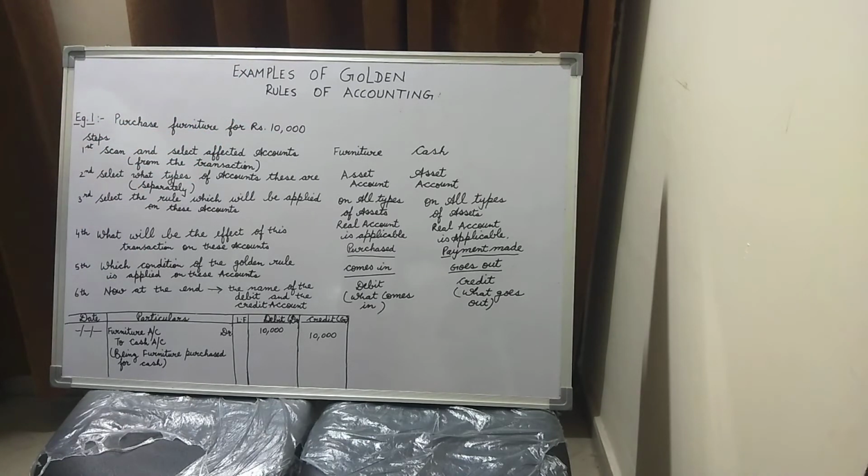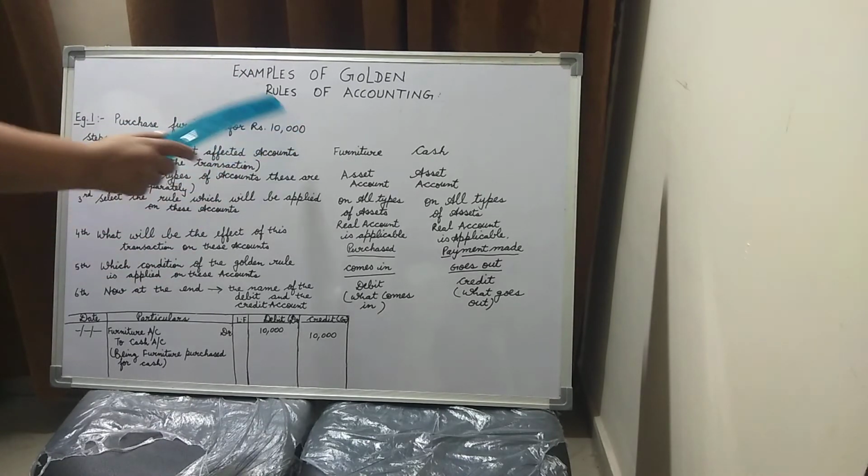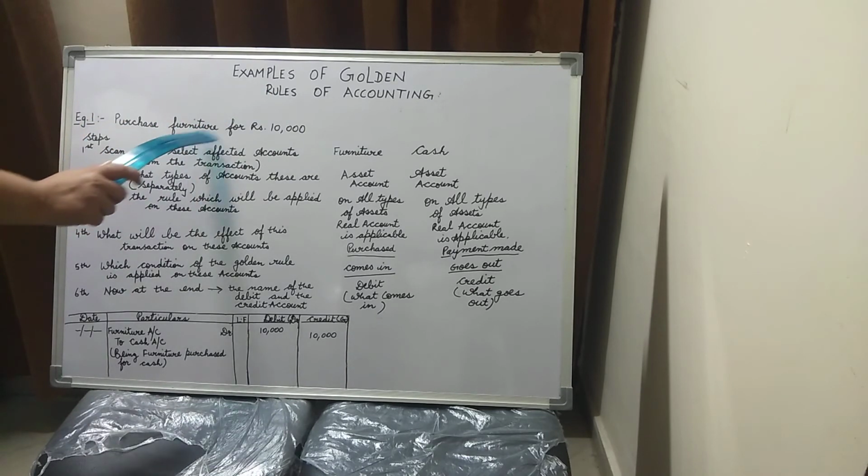So now children, let us see how this transaction, that is purchase furniture for rupees 10,000, is posted in the journal entries.